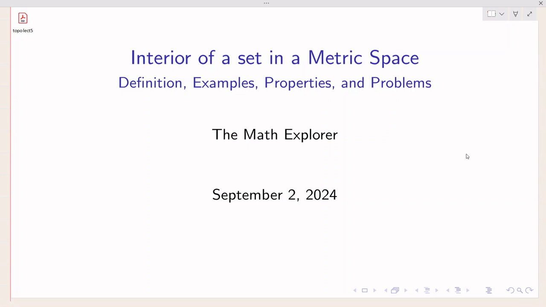In this video, we will talk about the interior of a set in a metric space. We'll see the definition of interior of a set, then we'll give some examples, we'll see some properties of interior of a set, and we will go through some problems.